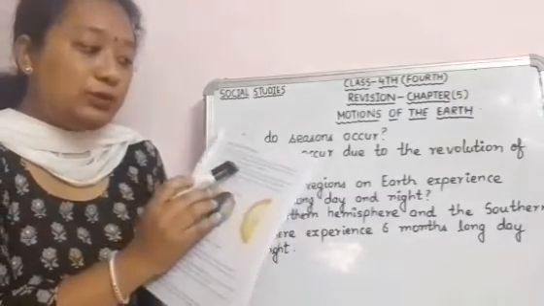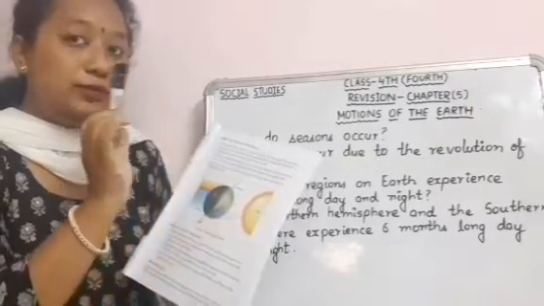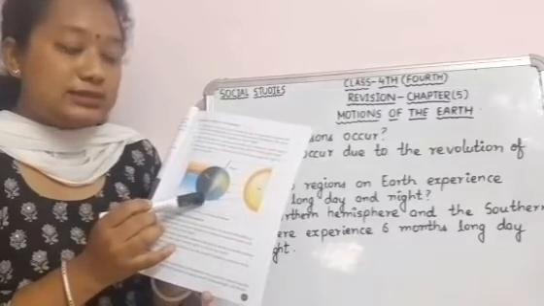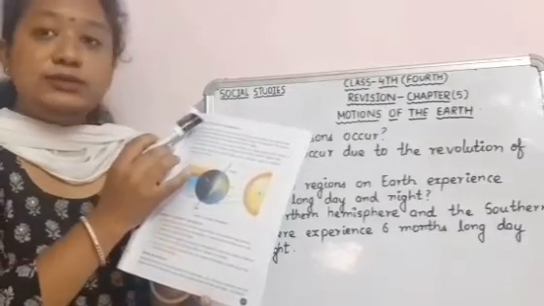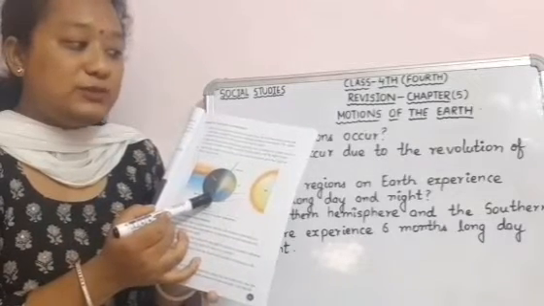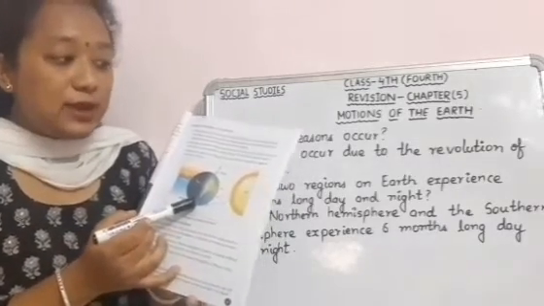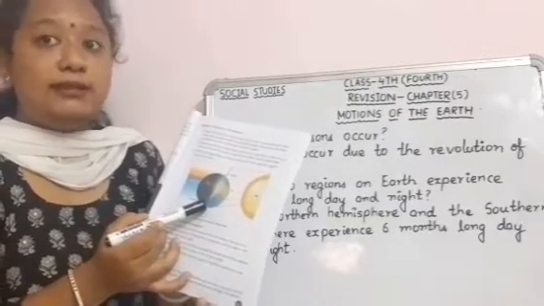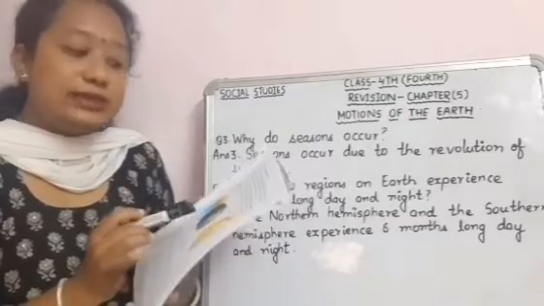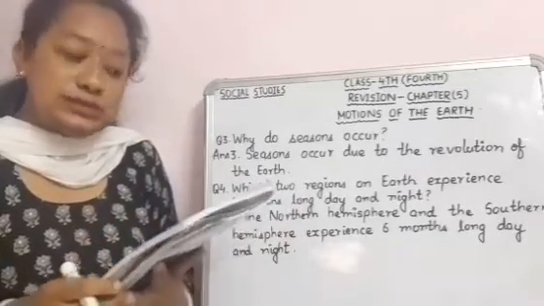Here, when the north pole is tilted towards the sun and the south pole is away from the sun, we are talking about summer in the northern hemisphere. At that time the south pole region will experience winter season, and it will receive less heat and light. The days will be short and the nights will be long. The north polar region has continuous days, and the south polar region has night for almost 6 months.